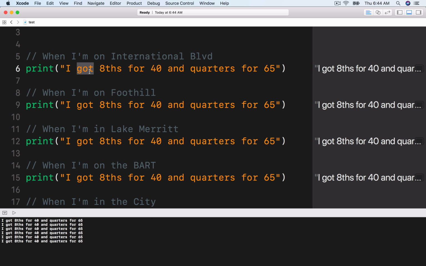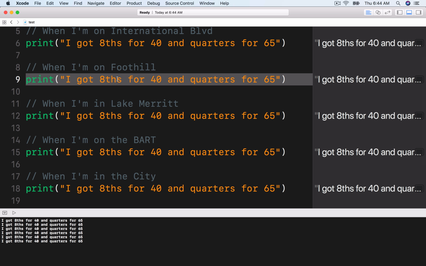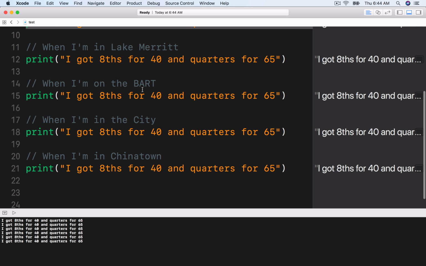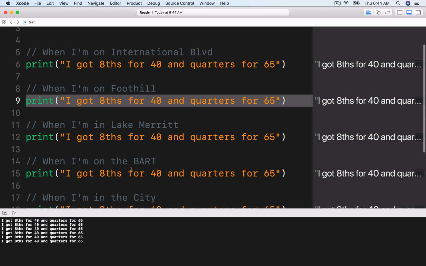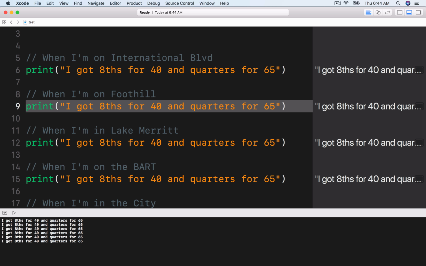out this statement. I got 8s for 40 and quarters for 65. When I'm on Foothill, I'm going to say the same thing. When I'm in Lake Merritt, I'm going to say the same thing again. When I'm on the BART, when I'm in the city, when I'm in Chinatown, I got my pitch down. And I'm going to be selling something, you heard? So we got what? We got 6 different print statements.